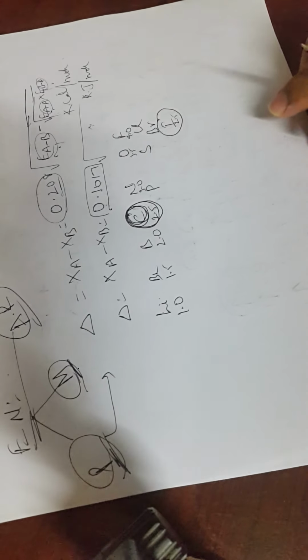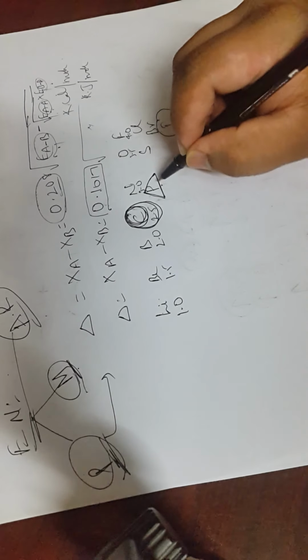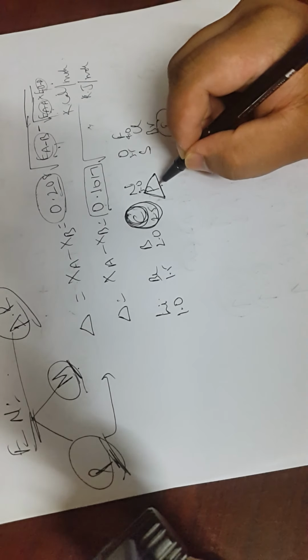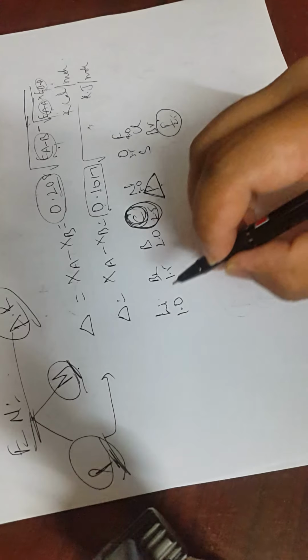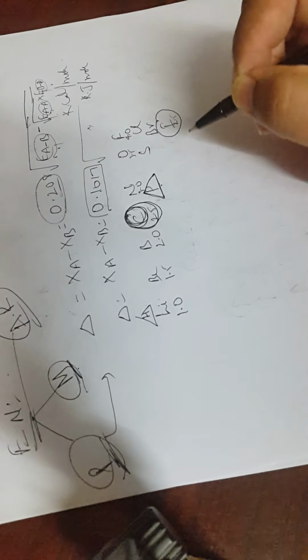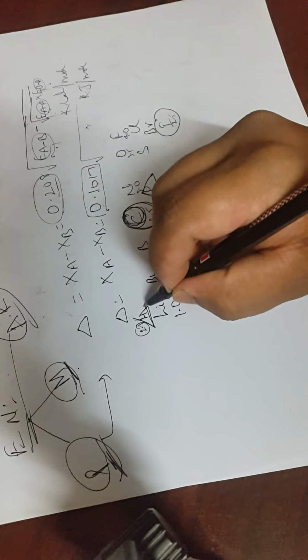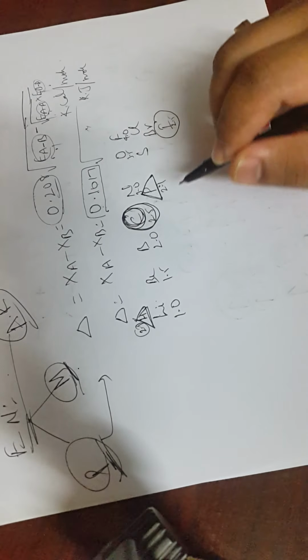Then we also have phosphorus. Let me write it in a rectangle. Phosphorus is similar to hydrogen, that is 2.1. Phosphorus is around 2.1, and hydrogen is also 2.1. So hydrogen and phosphorus almost have the same value.